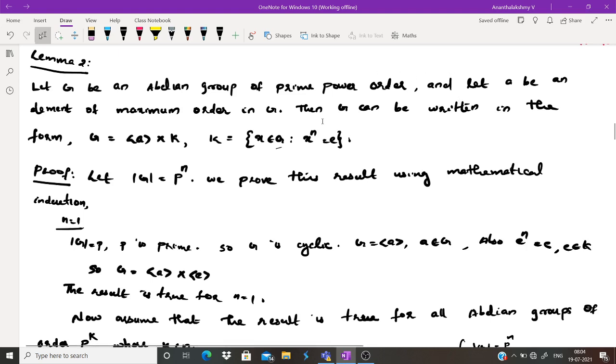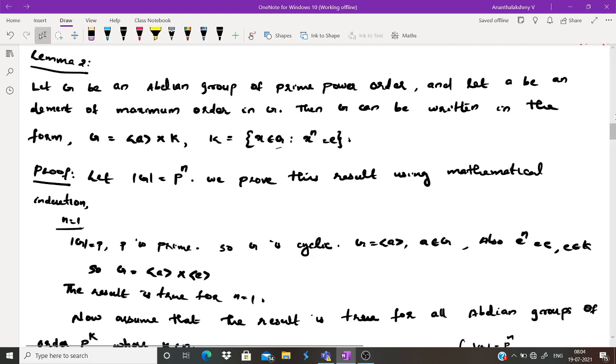And let a be an element of maximum order in G. Take an element which is of maximum order in G. Then you can write G as the internal direct product of the cyclic group generated by a and K, where K is the set of x belonging to G such that x raised to n equals e.